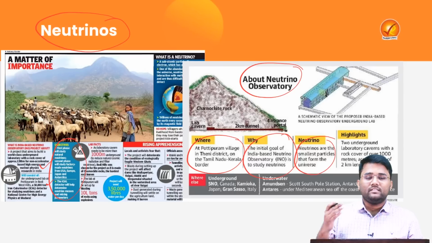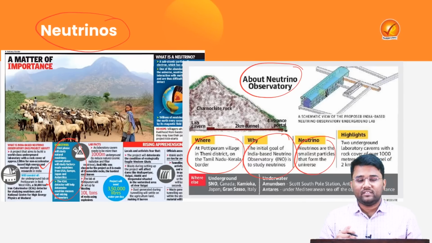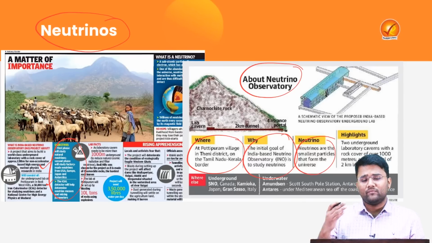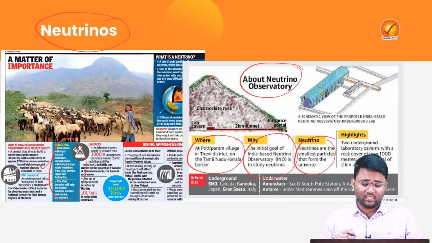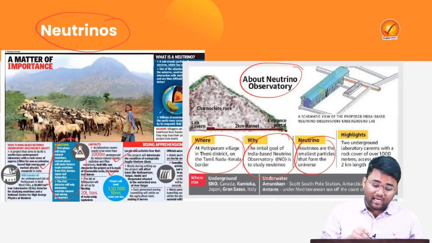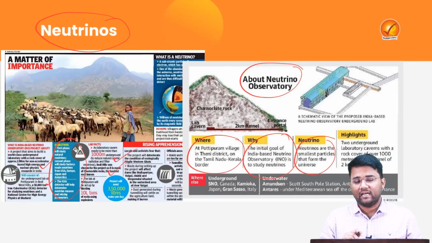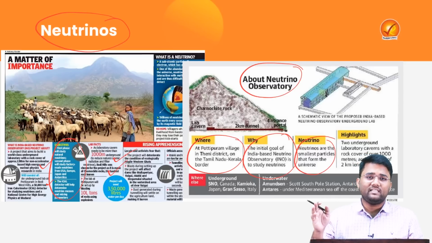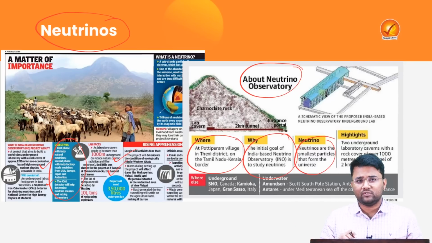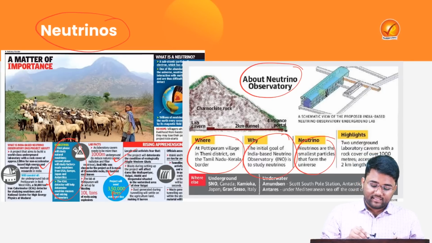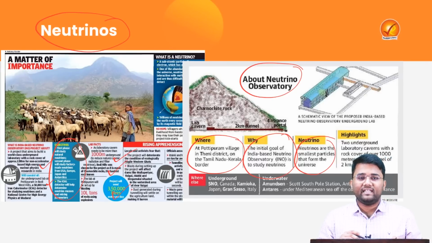While building this observatory, there are widespread apprehensions among the local people and activists. They feel that the project will deteriorate the ecologically fragile conditions of the Western Ghats. The blasts that will be happening may impact dams like Mullaperiyar and Idukki Dam located in those areas. Then the dust generated during tunneling may affect the air quality and ultimately lead to a lot of air pollution and respiratory illness.